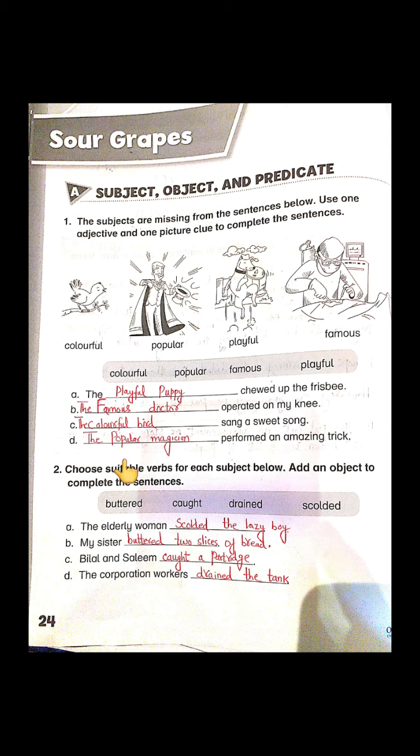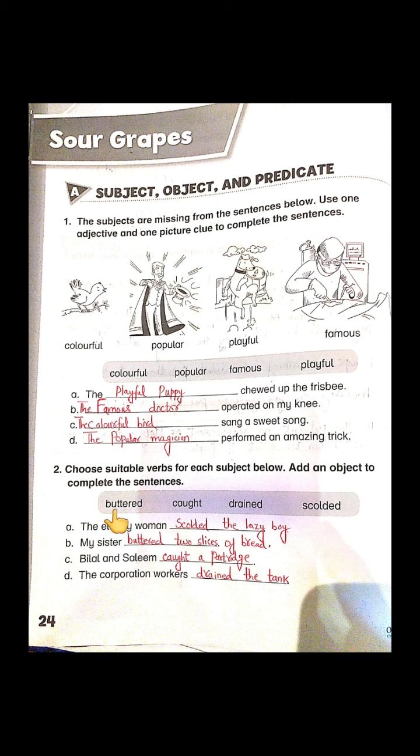Okay. The next question is: choose suitable verbs for each subject below. Add an object to complete the sentences. Now they have given us verbs and they want us to add objects in the sentences. In the first exercise, we added subjects plus adjectives, and now they have given us verbs and we are going to add objects. And what are objects? They are the receivers of action. Okay, we will do it, and inshallah you will understand.